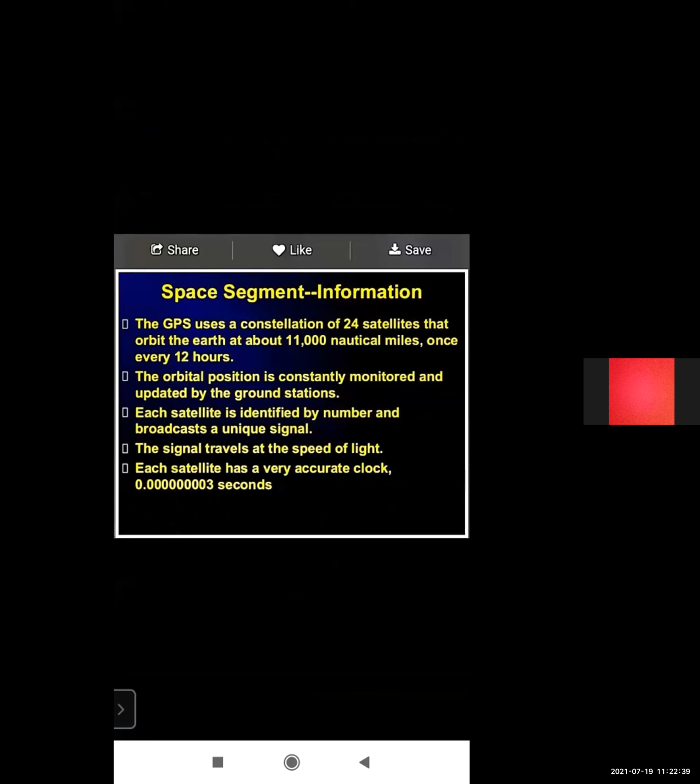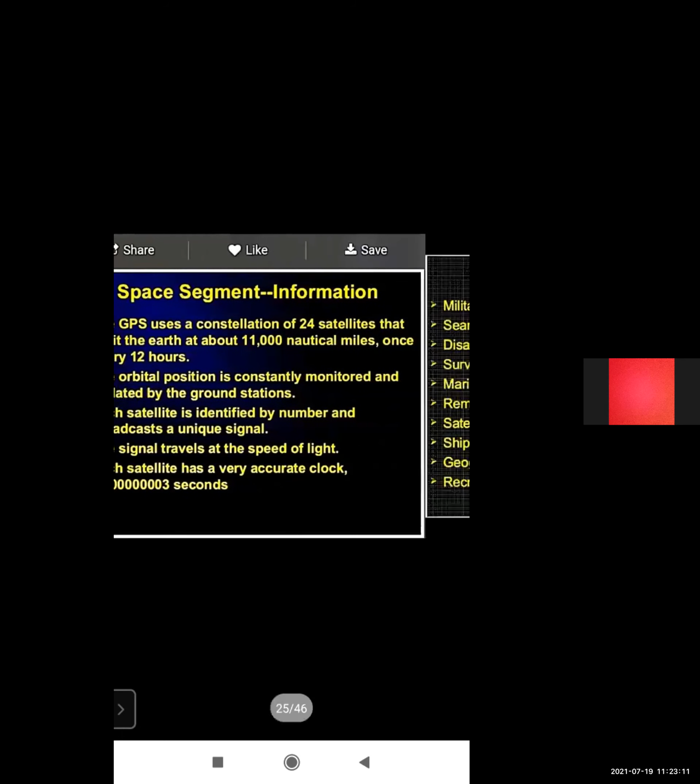The orbital position is constantly monitored and updated by ground stations, and each satellite is identified by a number and broadcasts a unique signal. The signal travels at the speed of light, and what is the value of the speed of light? 3 into 10 to the power 8 meter per second. That is also the speed of the signal. Each satellite has a very accurate clock.